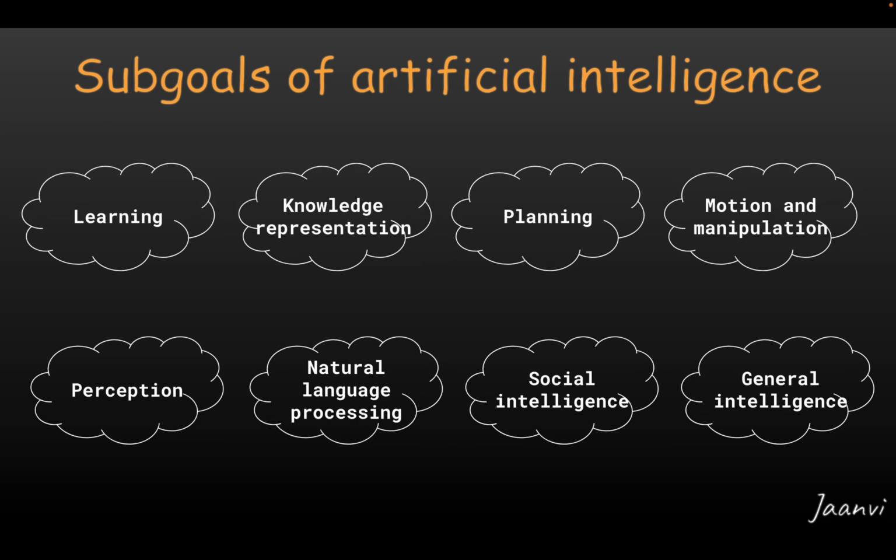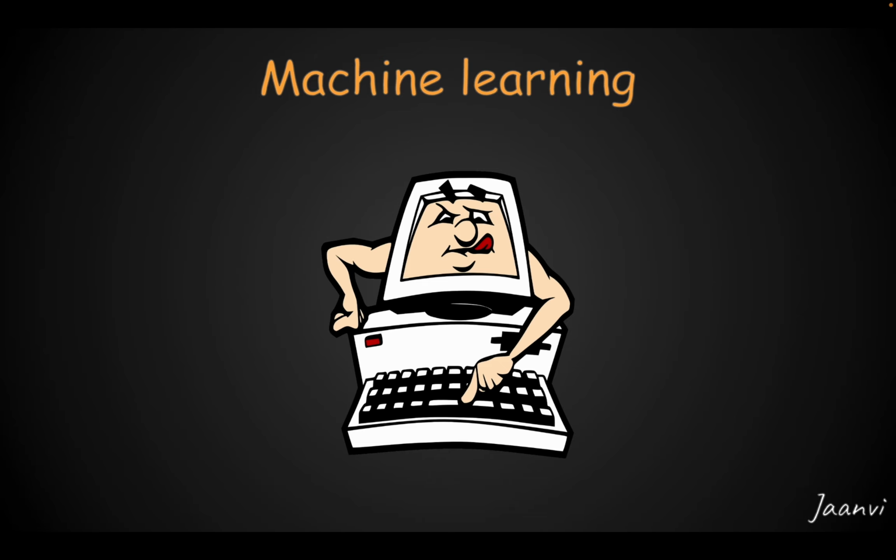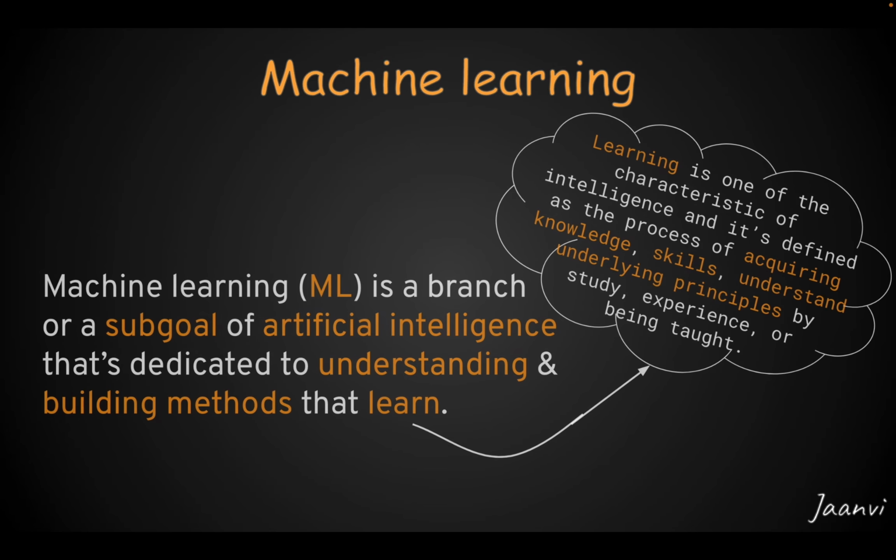Next, let's understand what machine learning is. The term machine learning refers to a field that deals with understanding and building learning methods, and these methods give machines the capability to learn. In simple terms, machine learning is all about developing learning capabilities in machines.